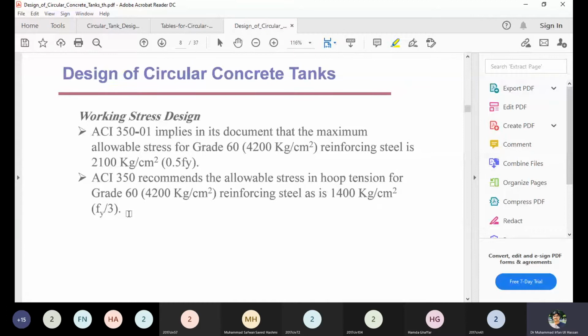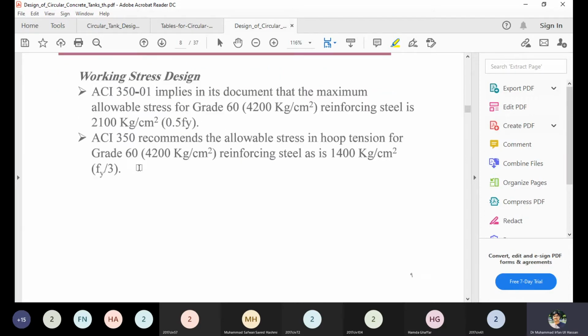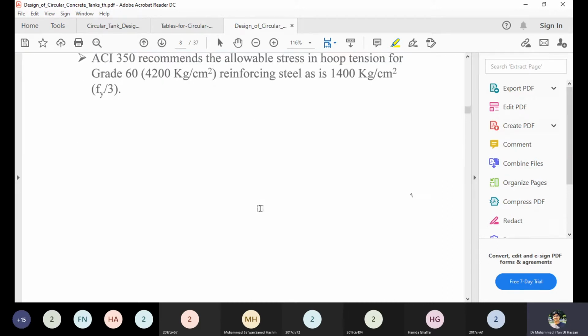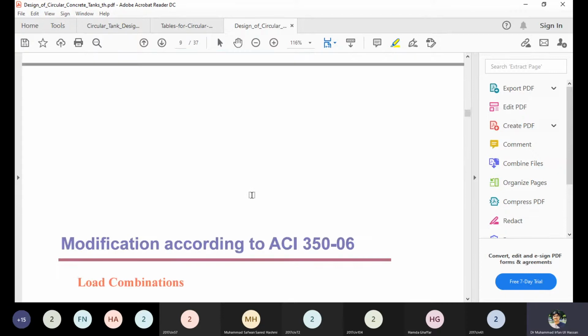So finally, in ACI 350 it is recommended that the hoop tension should be considered using the allowable stress design method, and the concrete thickness of the tank should be determined by the working stress method, because the working stress method gives a more conservative design, whereas the reinforcement will be designed by the ultimate strength design method.